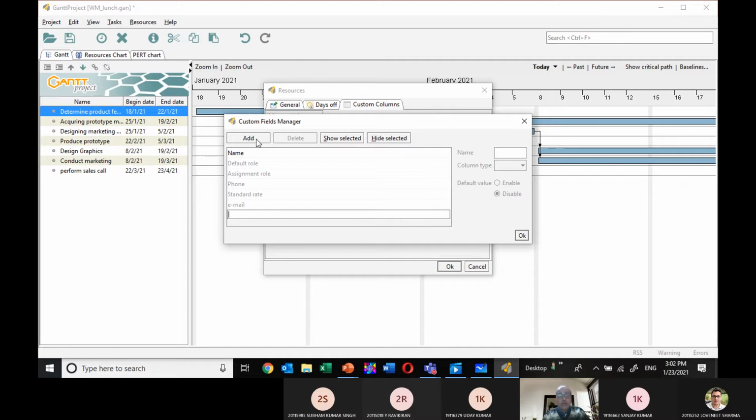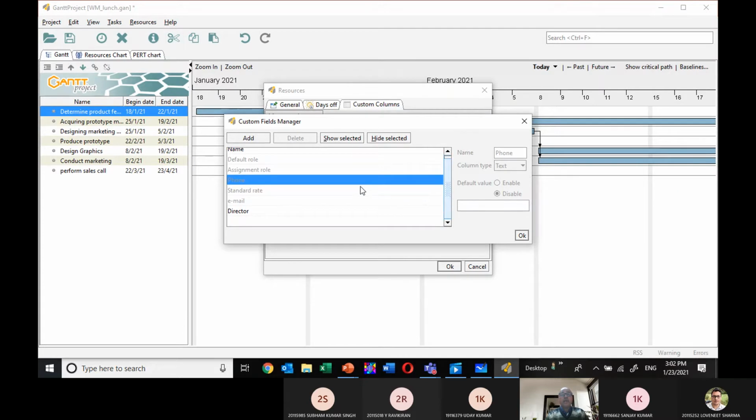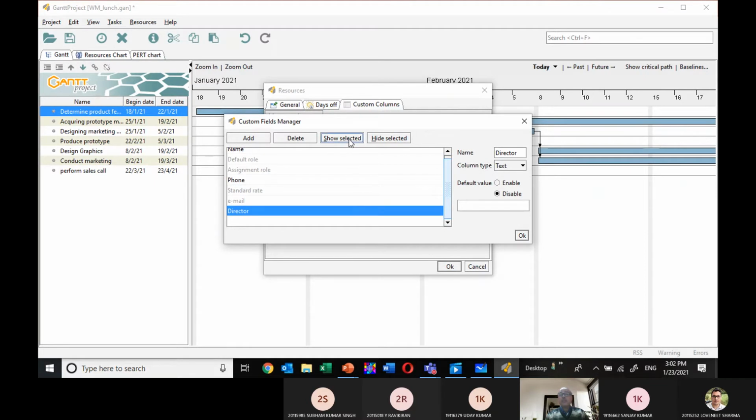I'm saying that he's a director. So I can add director here. I have already added here. You can see the team members, and then select director. You can choose the column type, you can write integer, date, or boolean. Default value enable, you can write here, and you can press OK. And then you can add some more custom fields, like SME you can write. That also we are adding here.